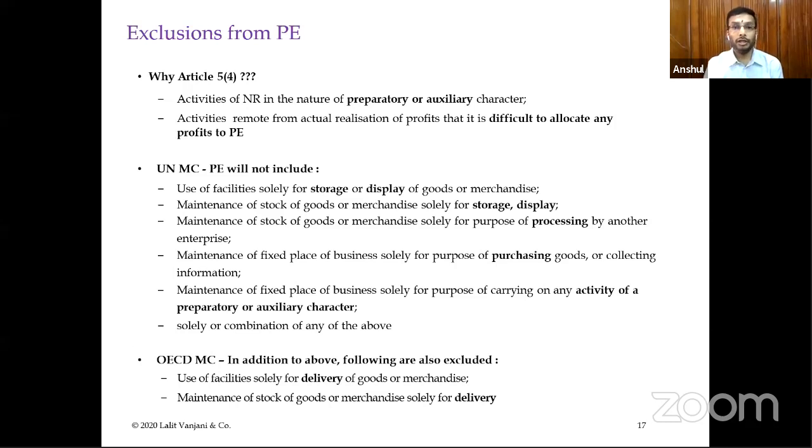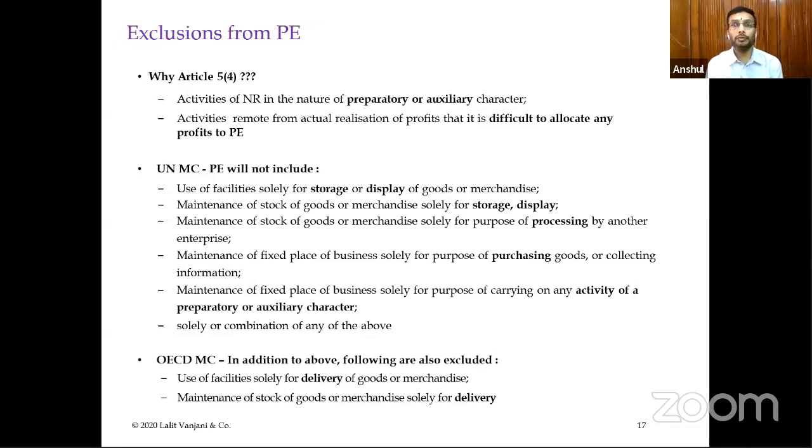What we have read above is that the OECD model covers two extra items, one being the last bullet, if you would see, use of facilities for delivery of goods. Now, the UN model and the developing countries generally do not agree to delivery of goods being considered as minuscule activity. They generally argue that if you are maintaining a warehouse or a place of business through which you are regularly delivering goods to the Indian customers, it should not be considered as minuscule activity or preparatory or auxiliary in nature.